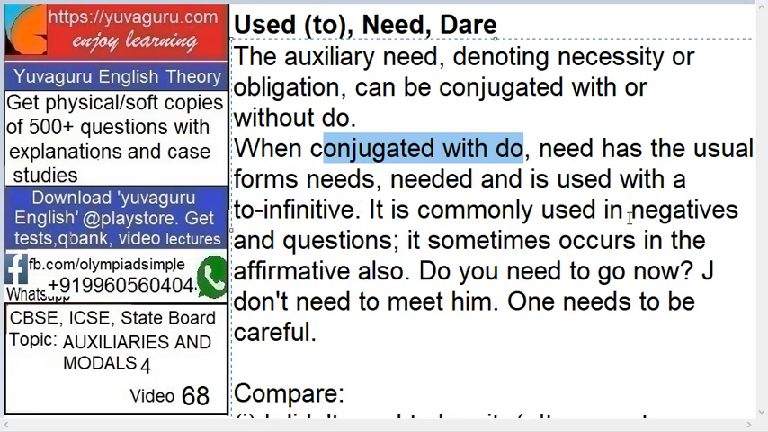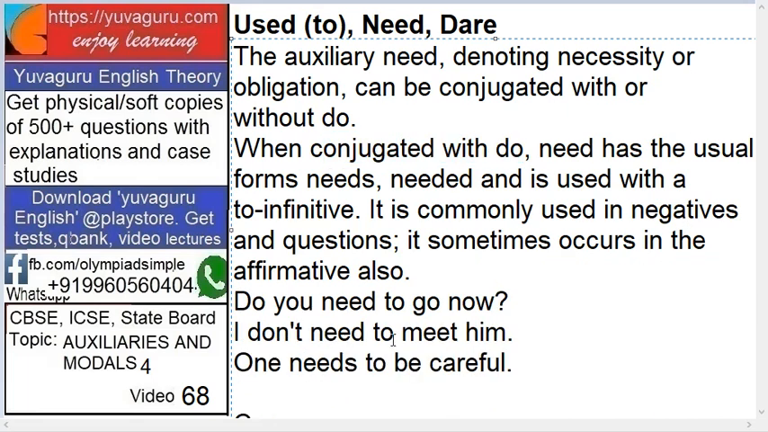It is commonly used in negatives and questions. So with do is used in negatives and questions generally. It sometimes occurs in the affirmative also. Sometimes means few examples. Do you need to go now? Second, I don't need to meet him, means negative. So negatives and questions. And third one is one needs to be careful. Sometimes it occurs in the affirmative also. So one needs to be careful.